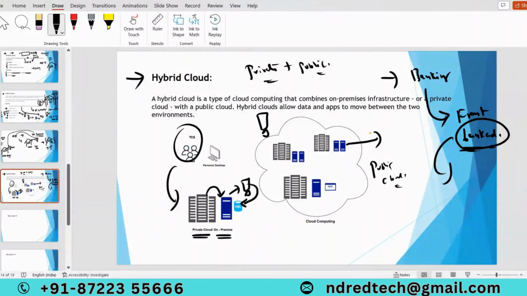On the cloud-provided virtual machines, they host their front-end applications, and on the back end, they keep their databases. That's the scenario for hybrid cloud. We are going to see a few networking concepts in future, on how to connect private cloud and public cloud. With the help of these concepts, they connect both private and public.